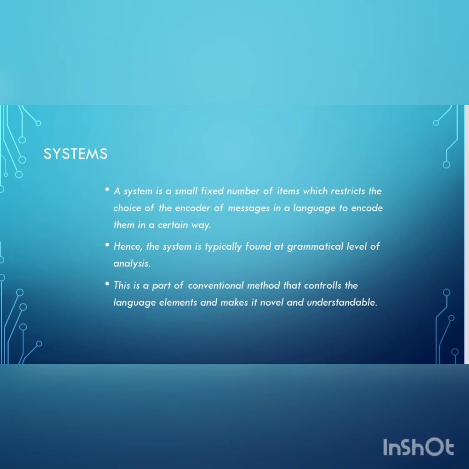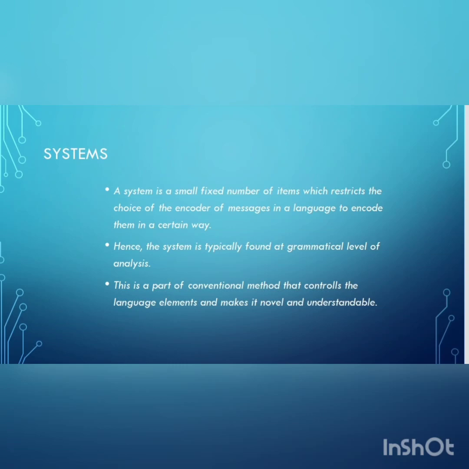A system is a small fixed number of items which restrict the choice of the encoder of a message of a language to encode them in a certain way. A system is a thing which gives a structure to the language. Without a system, the speaker of the language cannot understand or recognize what the language is about.